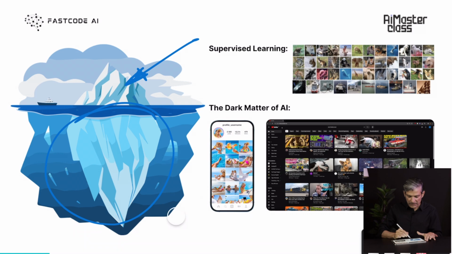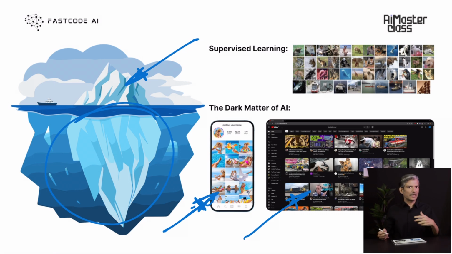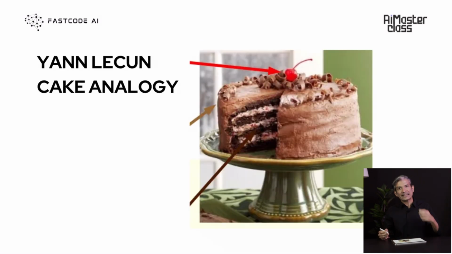We have, let's say, billions of YouTube videos which do not really have labels, they're just videos. We may have, let's say, trillions of photos in all our phones put together. Again, they are not labeled, they're just photos. Now the question we want to ask is, can we do something with that? Can we learn a model from that? Can we somehow learn that knowledge?